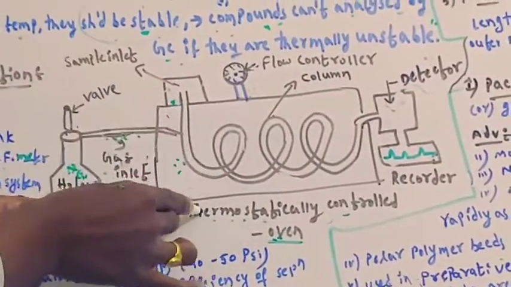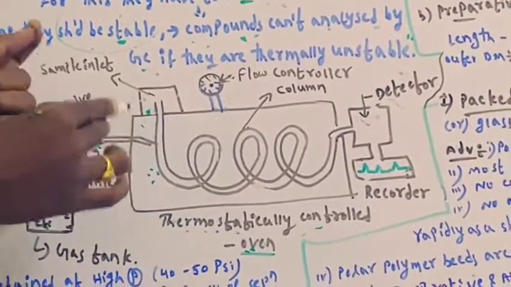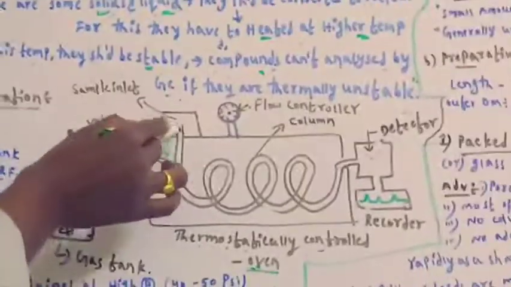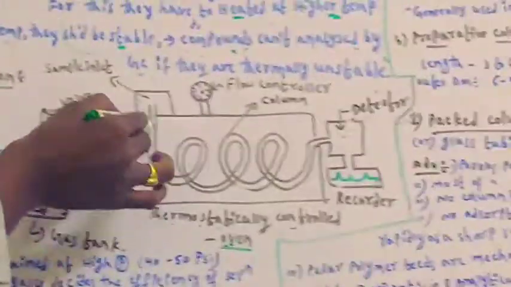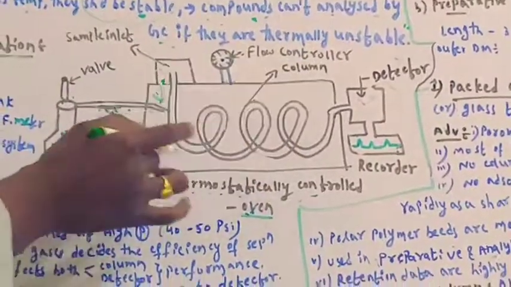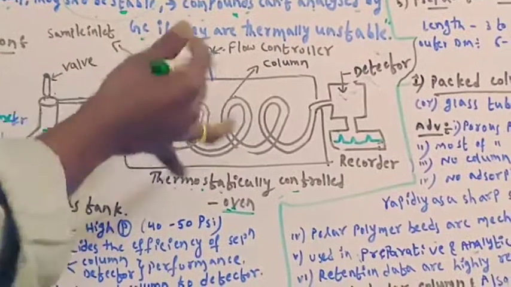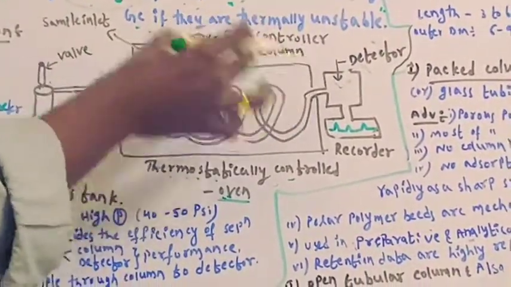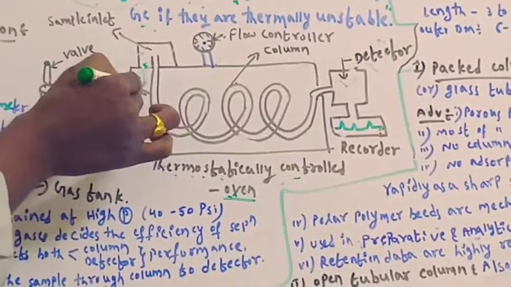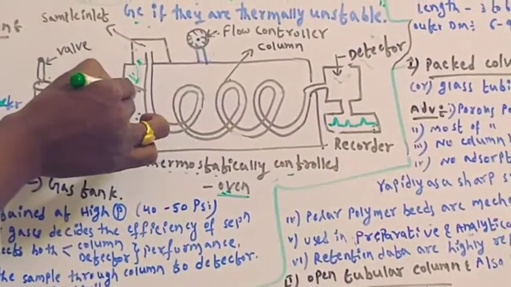will be completely converted into vapor form, and it can mix with the gaseous mobile phase. Only then can it easily pass through the column. At the injection point only, the sample is converted into vapor form. After conversion to vapor form, the sample is mixed with the gaseous mobile phase.